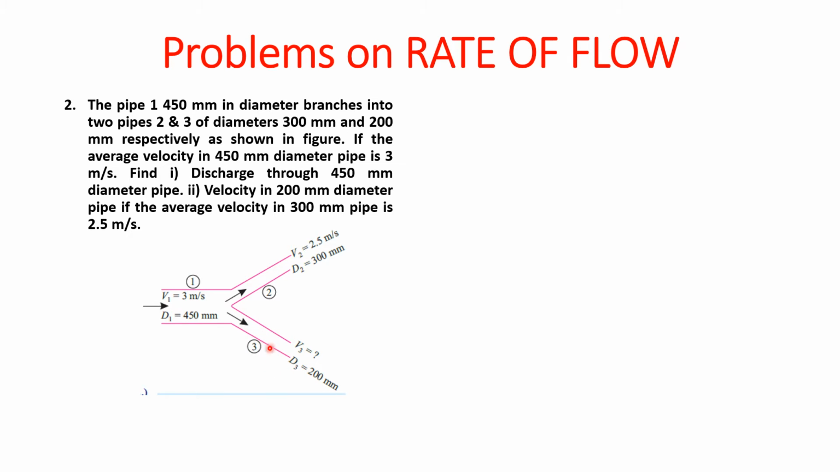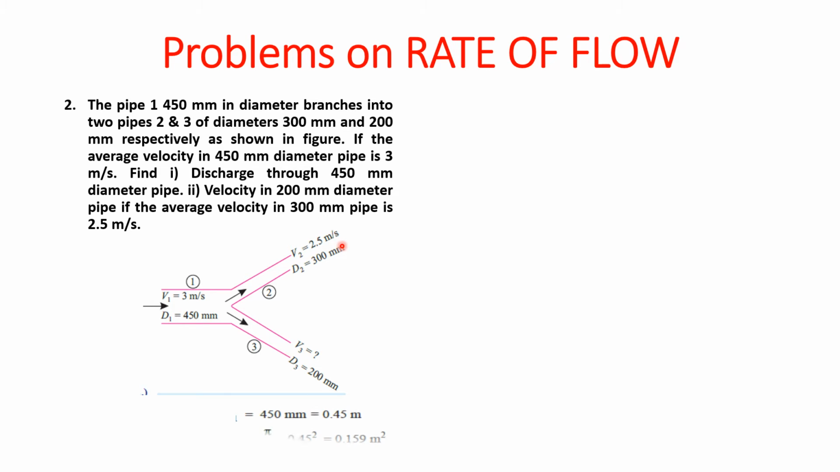Now what is mentioned here is that the average velocity in the 450 mm diameter pipe is 3 meters per second, so easily we can write V1 is 3 meters per second. Find the discharge through the 450 mm pipe, means we have to find out Q here, that is Q1. Then the velocity in the 200 mm diameter pipe, if the average velocity in the 300 mm diameter pipe is 2.5 meters per second. So D2, V2 is known, we have to find out V3.